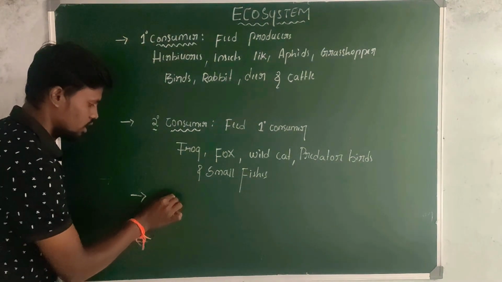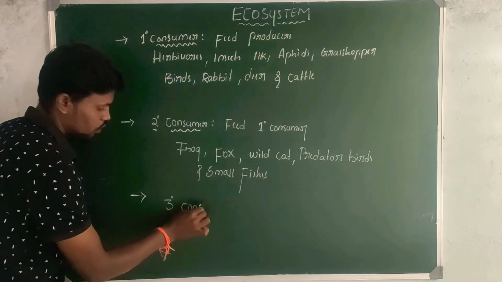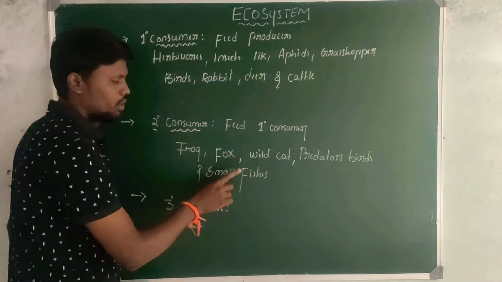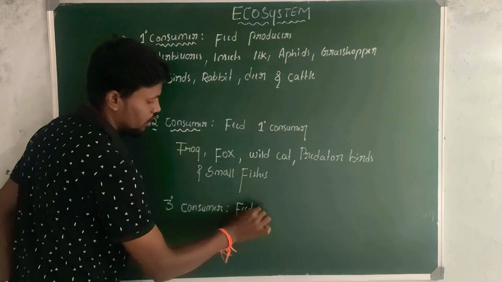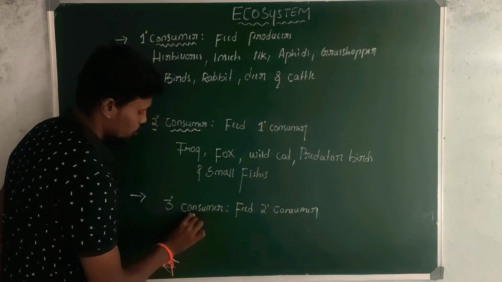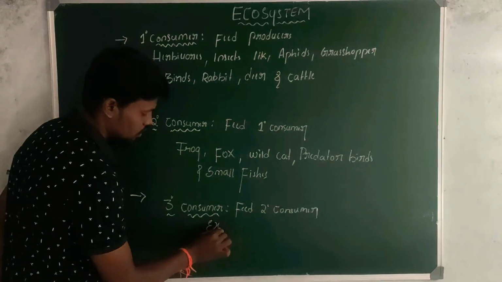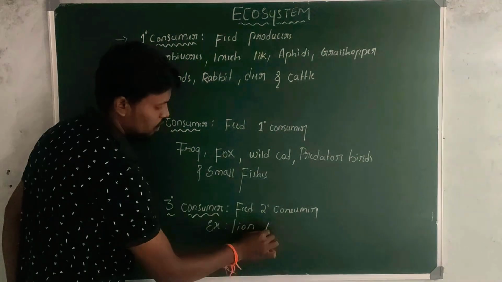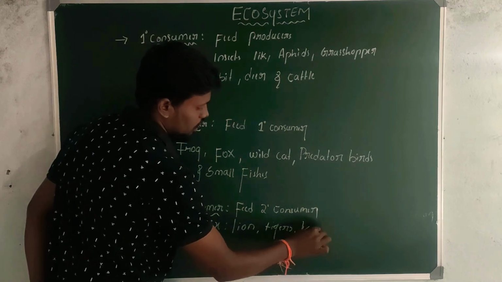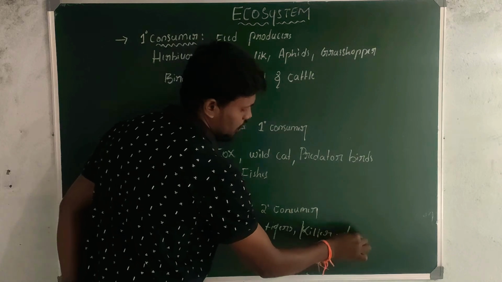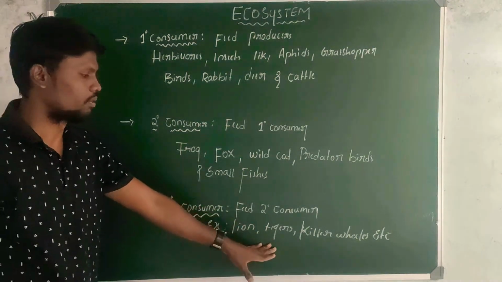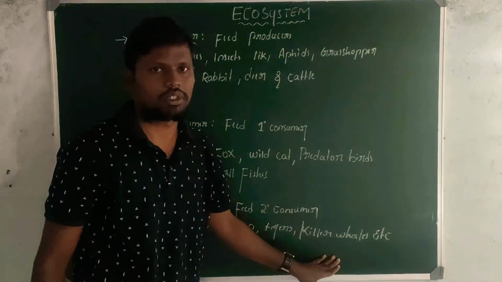Next, last one is tertiary consumer. These tertiary consumers feed on secondary consumers. Examples for the tertiary consumers are lion, tigers, killer whales, etc. Killer whales in aquatic.